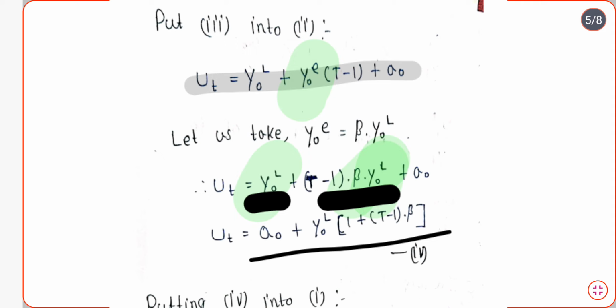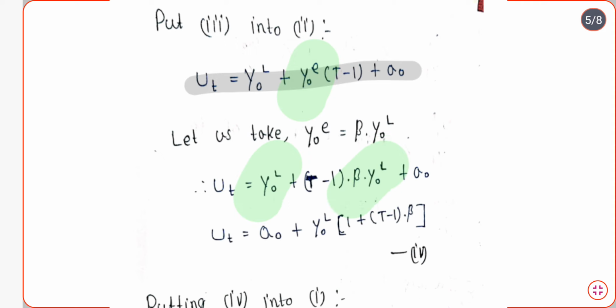So what have we done here? Basically, we have taken Y0L common from both of these terms.